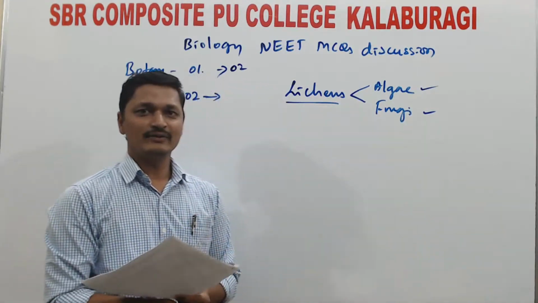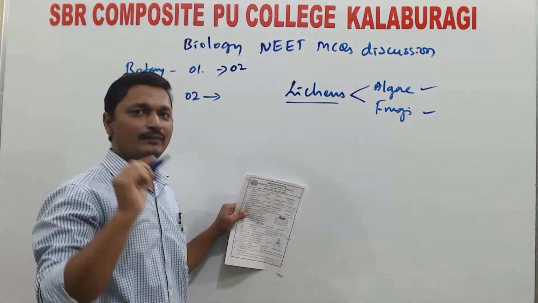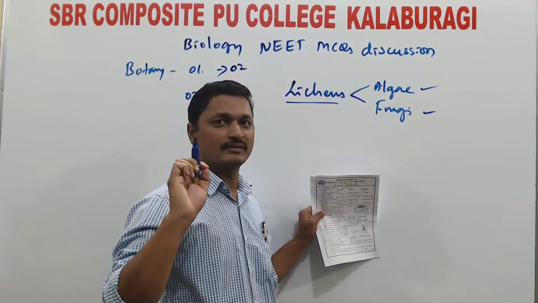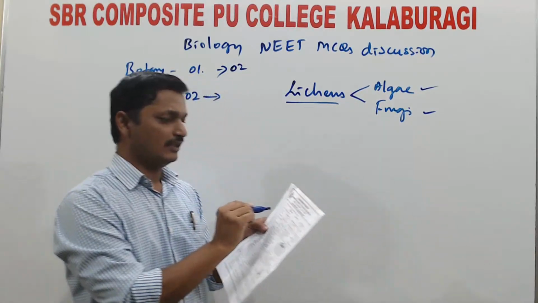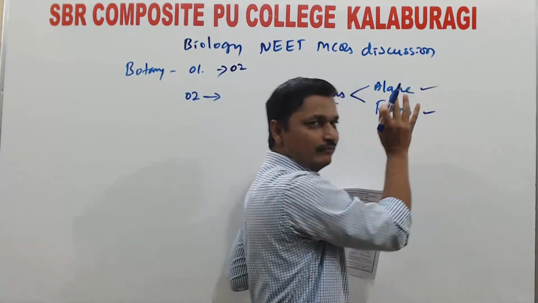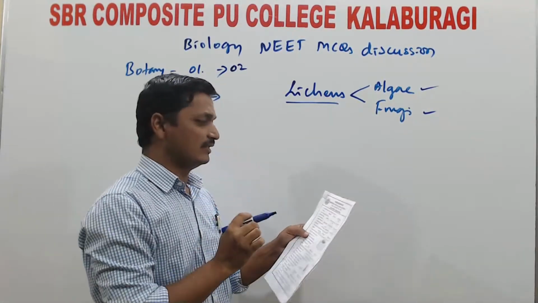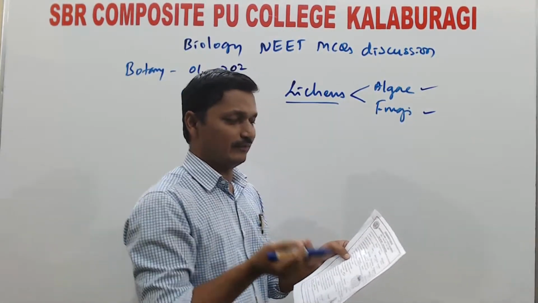Algae are usually green algae associated in this function, and they perform photosynthesis and prepare the food. So the first option is food for fungi. The role of algae is they prepare the food by photosynthesis and supply it to the fungi. The second option is shelter provided by the fungi.